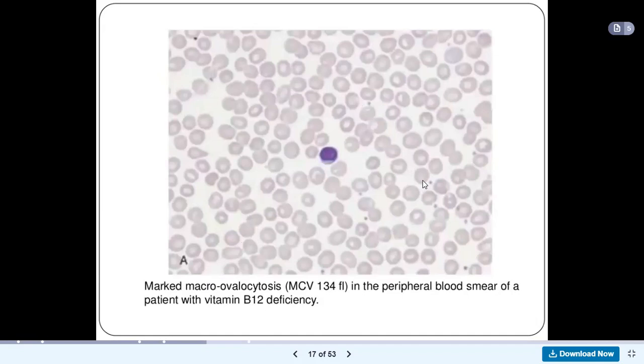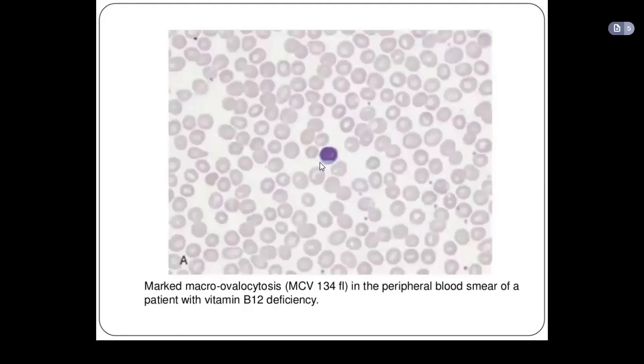Again, you see this purple color here. I think maybe there's a better slide that will show you some granulocytes having more than 5 lobules. When we were doing granulocytes, we did eosinophil, neutrophil, and basophil. We said that the highest number of lobules the granulocytes have is 3 to 4.